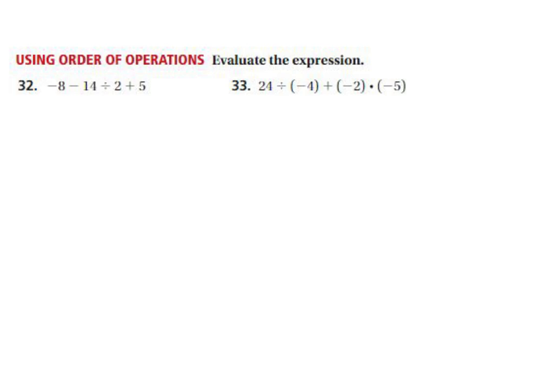Using order of operations, evaluate the expressions. So we need to follow PEMDAS: parentheses, exponents, multiply, divide, add, and subtract. In question 32, I see that there's division. 14 divided by 2 is 7. So we have -8 minus 7 plus 5. Now all that we have left is add and subtract. So -8 minus 7 is -15, and -15 plus 5 is -10.